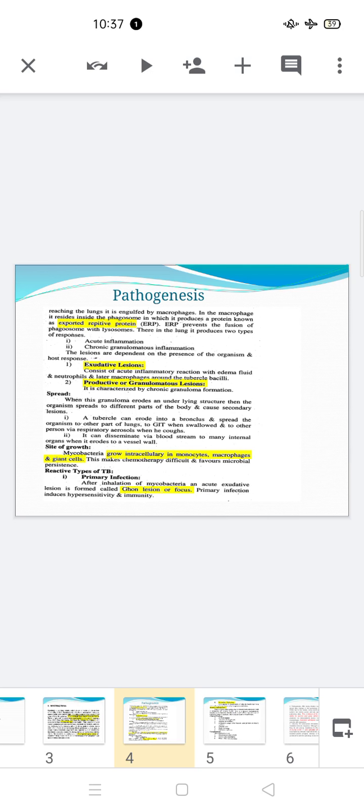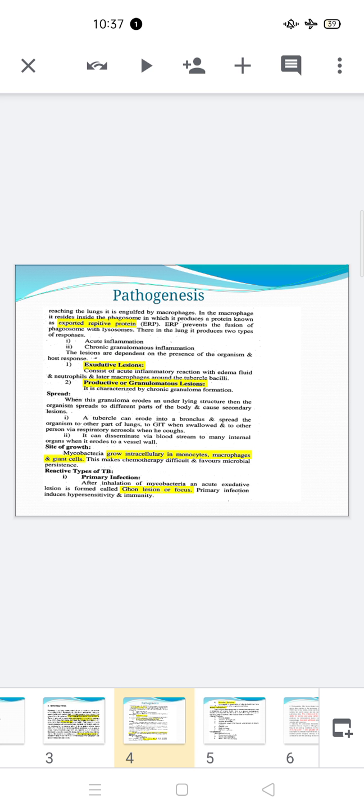Now today we discuss pulmonary tuberculosis, and the agent is Mycobacterium tuberculosis. We discussed the major virulence factors of this microorganism in detail in the previous lecture.